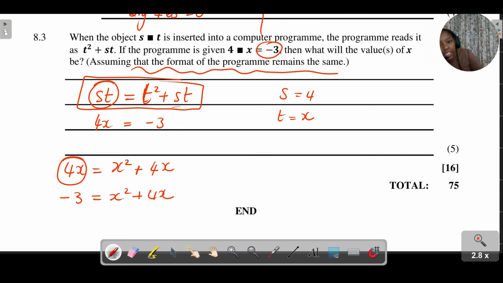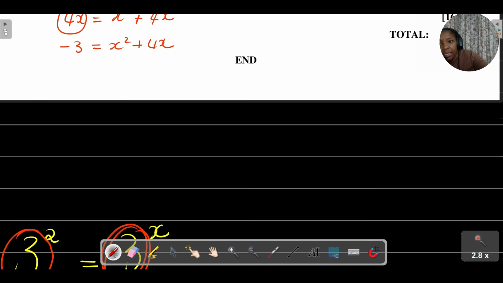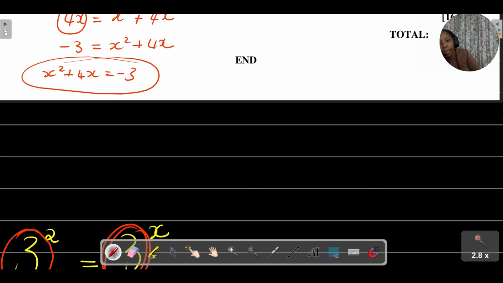Do you see? So I'm going to just rewrite this. Still the same thing. This is the same as saying x squared plus 4x is equal to -3. Now remember, I'm trying to determine, solve for x. So if I'm trying to solve for x, I want to obviously move all the terms to one side. I'm going to have x squared plus 4x plus 3 is equal to 0.